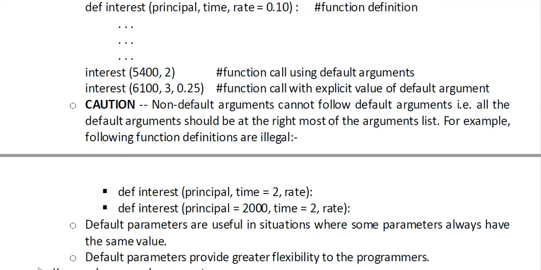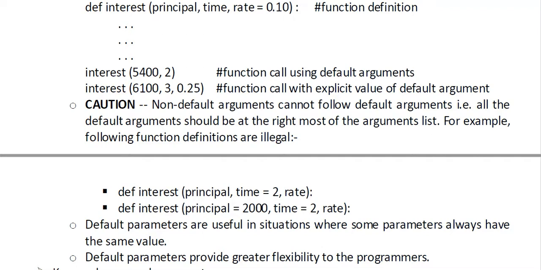Now, after seeing the example, we have seen the working of default argument. Now we have a caution. What is the caution? Non-default arguments cannot follow default argument. This is the rule. What is the meaning? That means all the default arguments should be at the rightmost of the argument list.